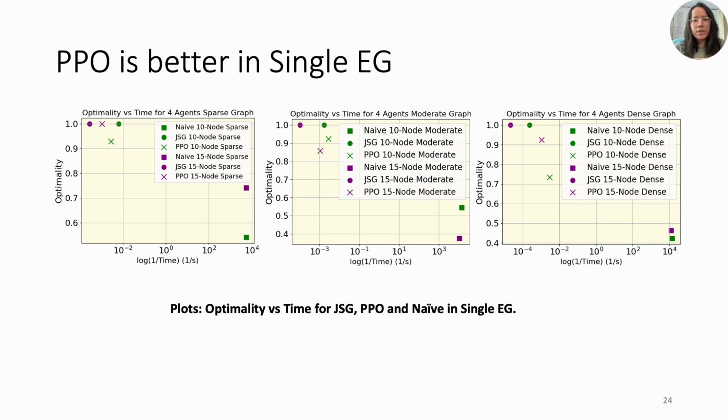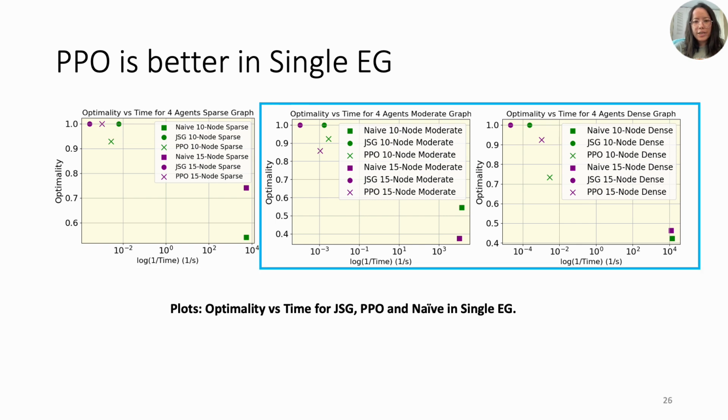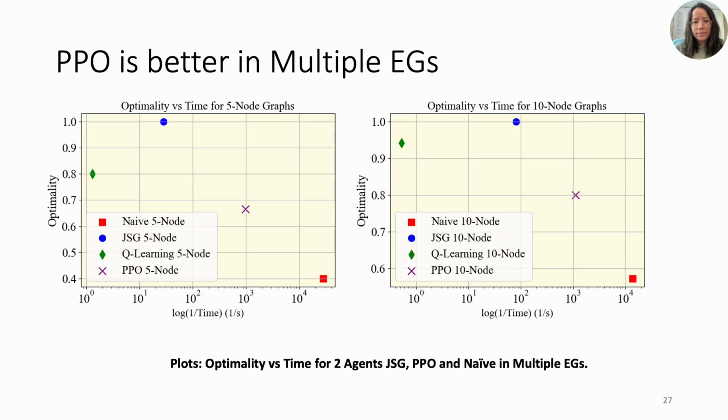Next, we generated optimality versus time for single ESG. The cost incurred by agents using JSG is used as the optimal cost for comparison. For 4 agents on a sparse graph, PPO excels over JSG in time and optimality in the 15 node graph but not on the 10 node graph. On moderate and dense graphs, PPO strikes a balance between JSG and the naive approach in both 10 and 15 node graphs.